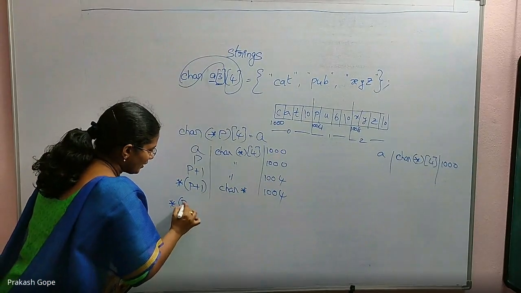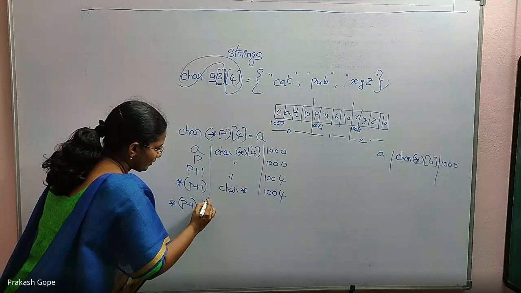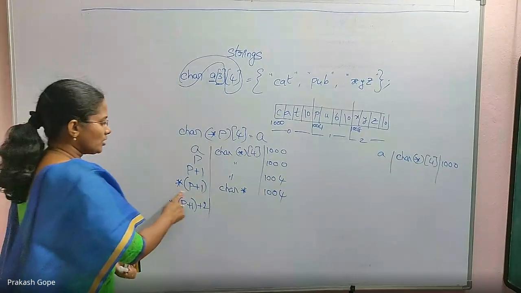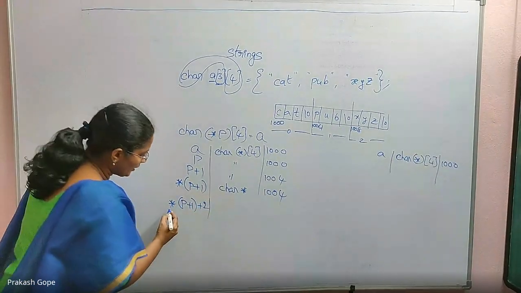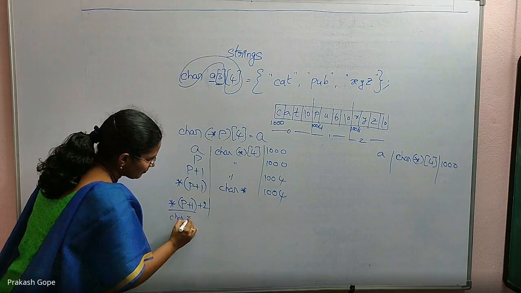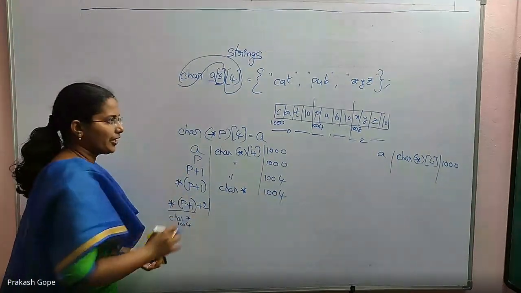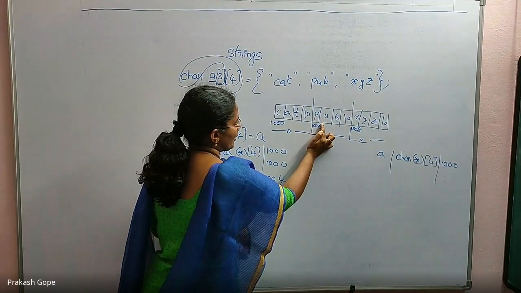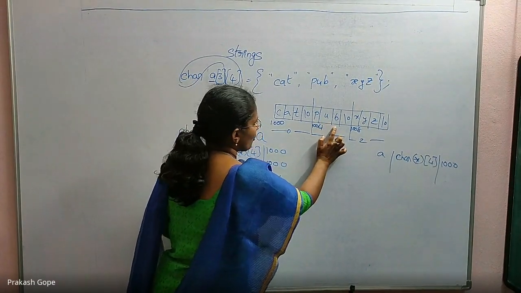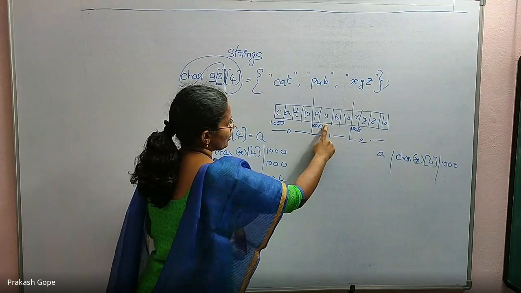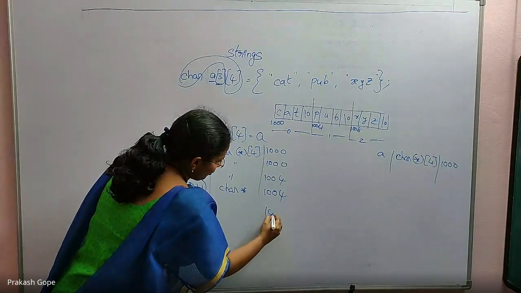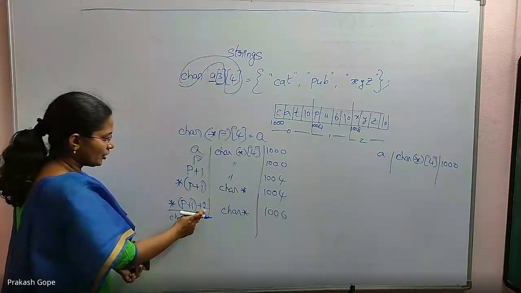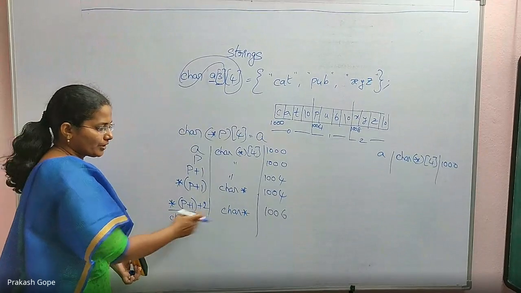For that, if I say plus 2, this is char star type. So till here it is char star 1004. If I add 2, it is a character pointer. If I say plus 1, it is the next character. If I say plus 2, it is the next character. So plus 2 will point to this one. This is 1005, this is 1006. The value will be 1006. Still char star, because by adding an integer to a pointer, the type of pointer does not change.